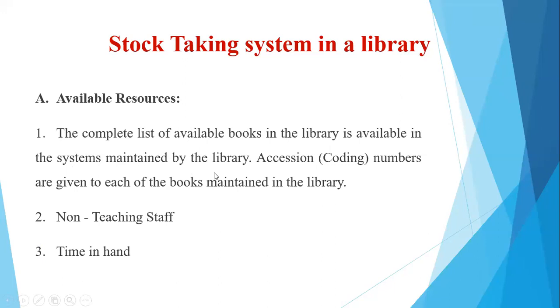Now these systems could be manual systems or computerized systems. In case of a manual system, they will have registers where the books are mentioned on purchase. Nowadays, very few registers would be found. So generally, there is a computerized system that has the entire stock of the books.